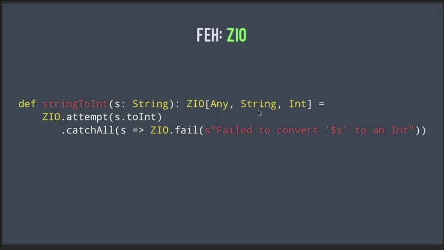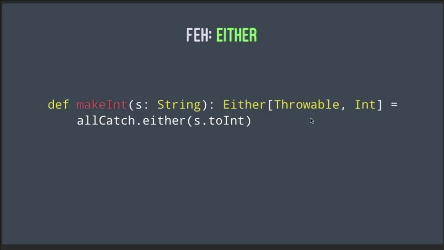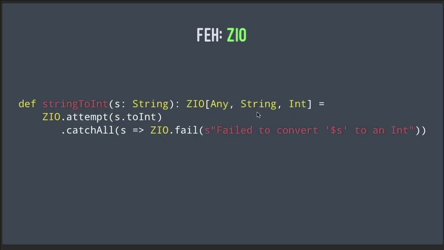So this is the error type right there, that's a string. So if this succeeds right here, there will be an int in this field. If this fails, then it will have this custom string right here in this field. So this parameter and this parameter right here, if you think about it, they look an awful lot like that Either, because Either has a failure value here and a success value here, and ZIO does the same thing. The failure value is here, success value is here. So this is our first peek at the ZIO type.